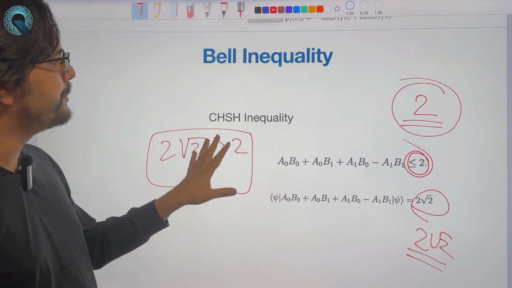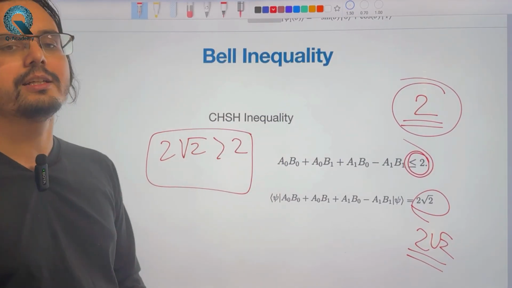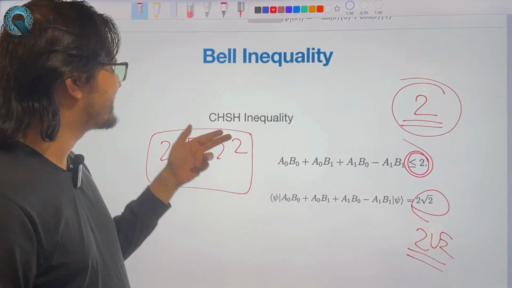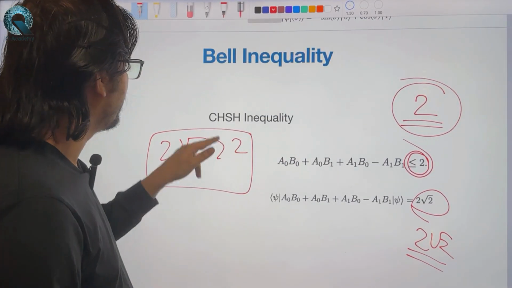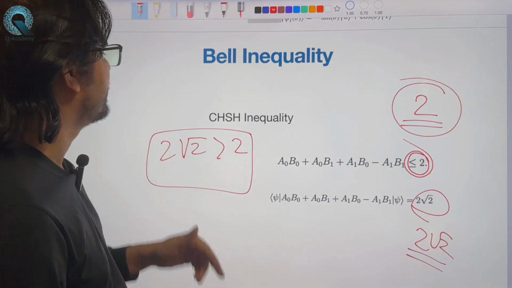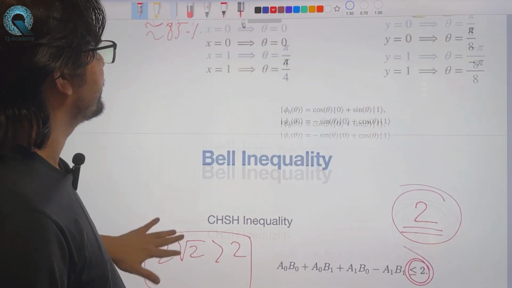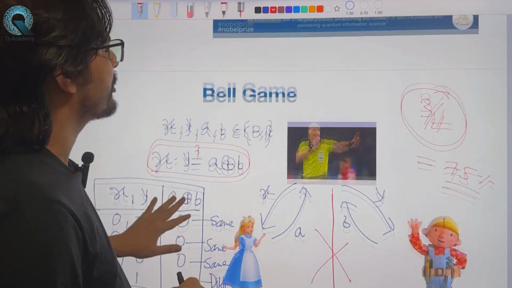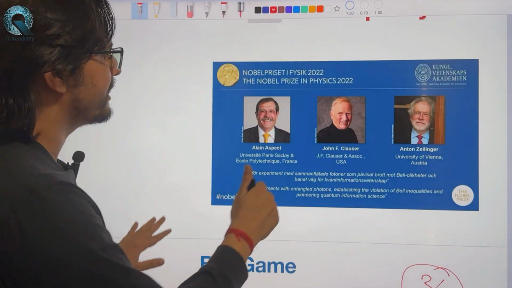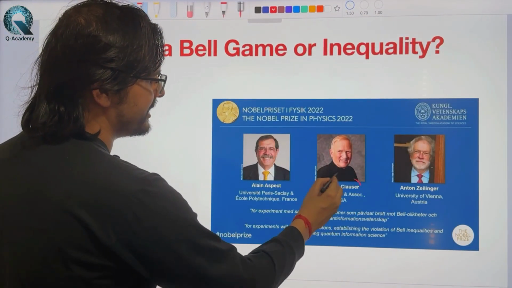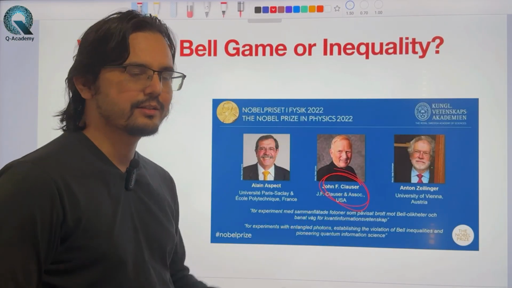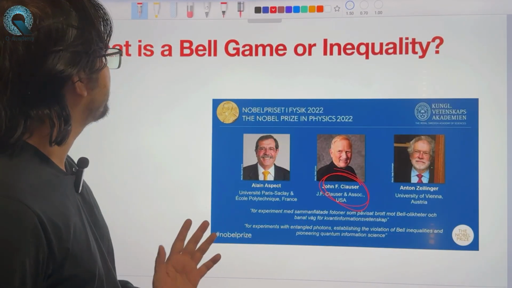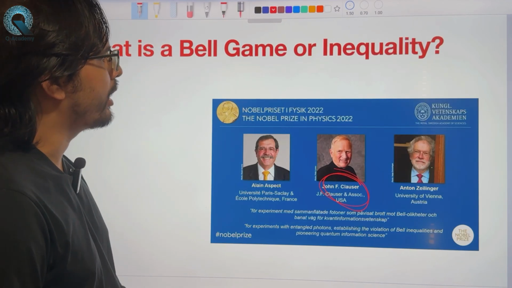Also notice that the Bell game or the Bell inequality that I was talking about is the CHSH inequality. CHSH stands for Clauser, Horne, Shimony, Holt, and Clauser, the first of CHSH, was one of the people who got the Nobel Prize. So that sums up what a Bell game or inequality is for you.